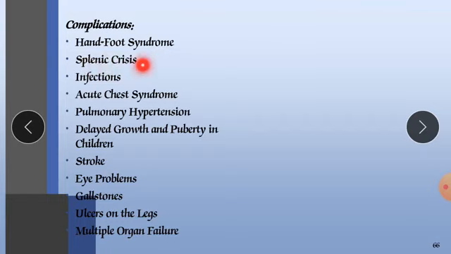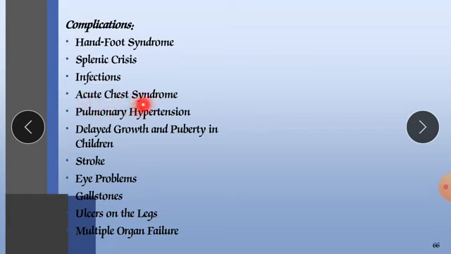Infections. Any sort of infection can be produced, because due to the low RBC count our immunity is affected, as these cells are responsible for the production of antibodies also.